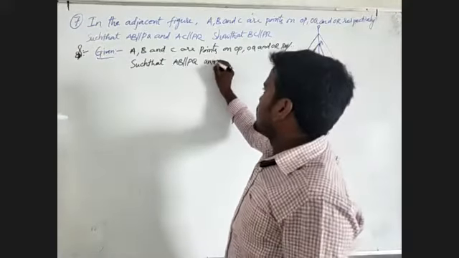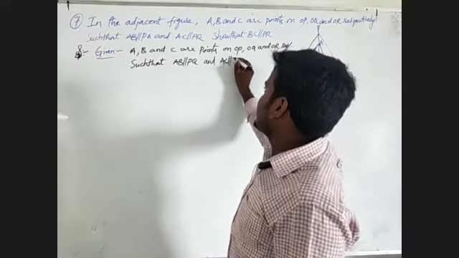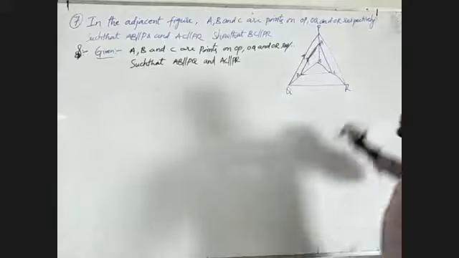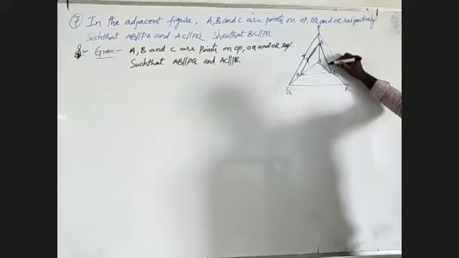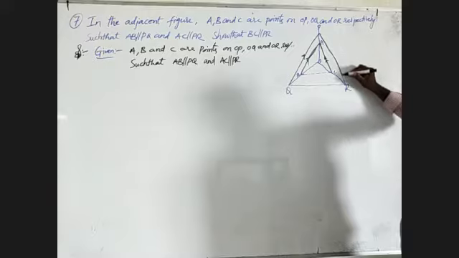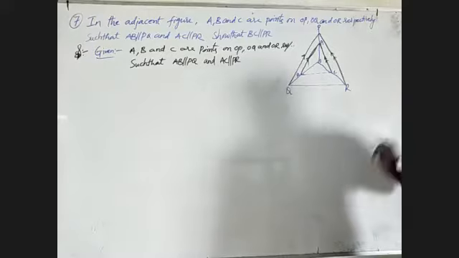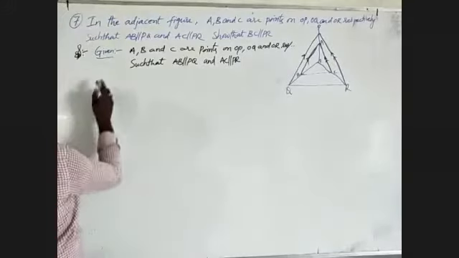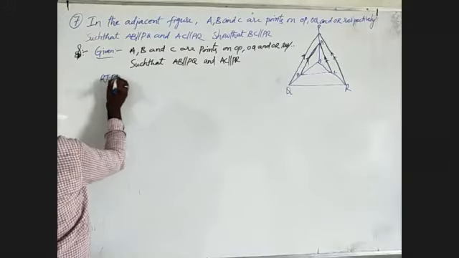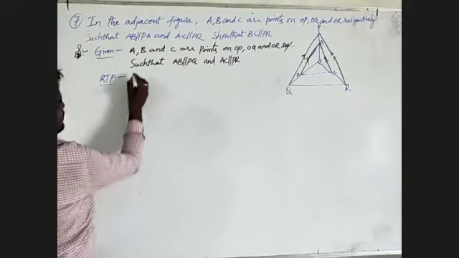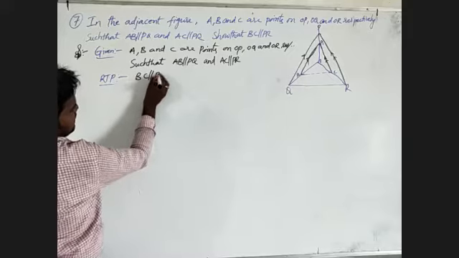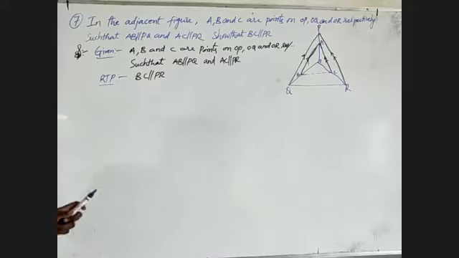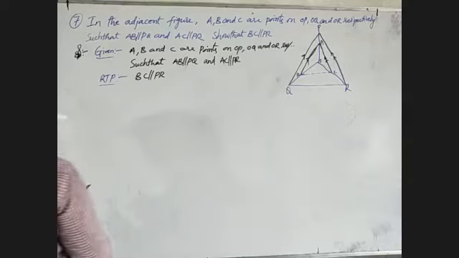After that, one more condition is also given: AC is parallel to PR. This is the given one. What we have to prove is BC is parallel to QR. This is the statement to prove. Now I am going to the proof.